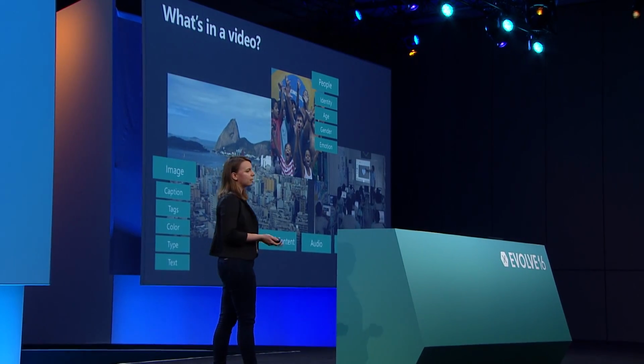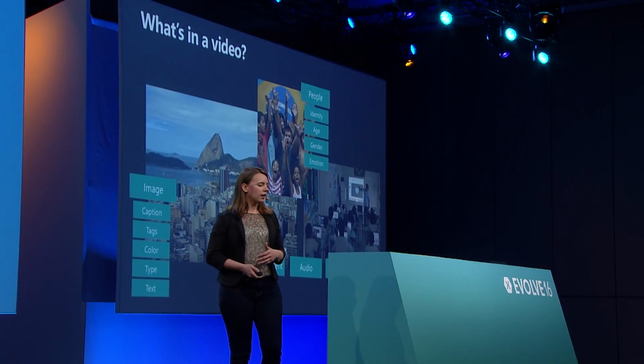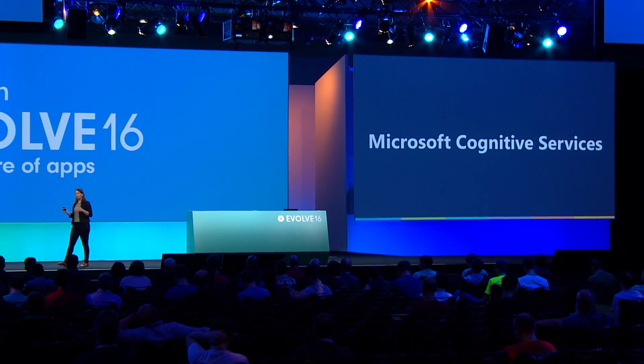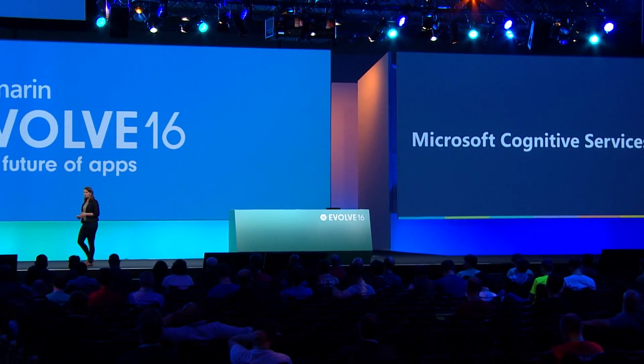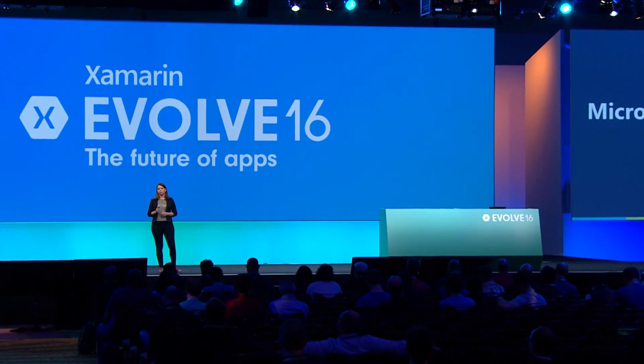But as a computer, it can be a lot harder to understand these things. It doesn't have the years of training we do. But that's actually what we're trying to achieve in Microsoft Cognitive Services. It's a collection of artificial intelligence-based APIs that enable you to understand the world around you. And what we're trying to do with Microsoft Cognitive Services is democratize artificial intelligence. And what I mean by that is that it doesn't matter what platform you're in, whether you're building a Xamarin-powered app or a website, you can actually use all these APIs because they're REST calls, so it's platform ambivalent.